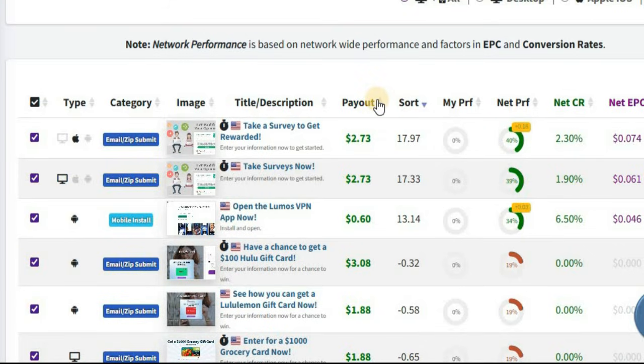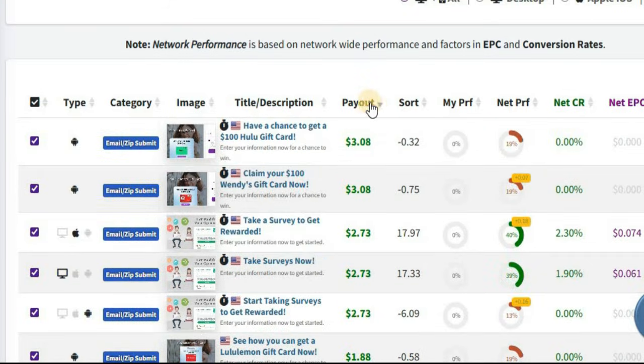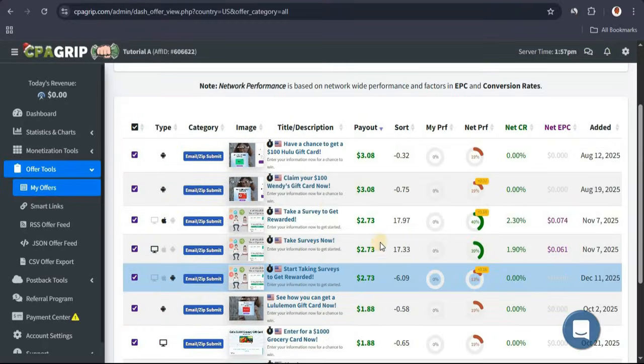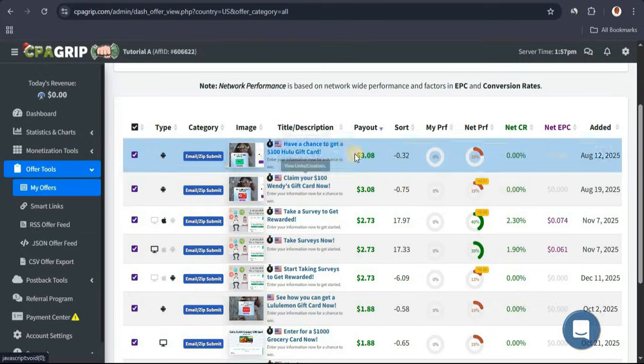Now after that you want to go ahead and sort this by the highest payout. Okay, so click on this little arrow right here on the payout section, and what that will do is it's going to sort this by the highest payout. Now the reason I want to do this is it takes the same effort to promote these offers. You might as well go for the highest paying offer.